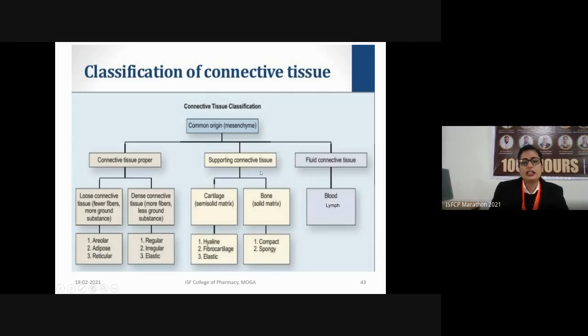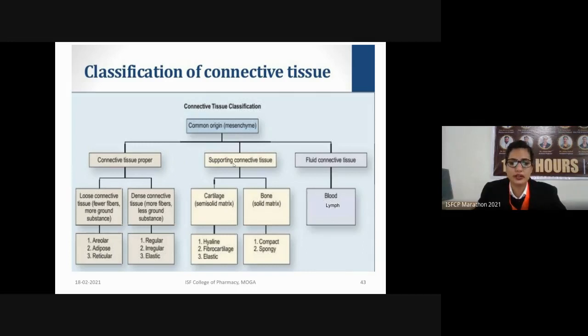Another one we have is supporting connective tissue. The function of supporting connective tissue is to support the underlying structures. They consist of the cartilage and the bone. Cartilage has a semi-solid matrix, but bone is the type of supporting connective tissue which has a solid matrix.